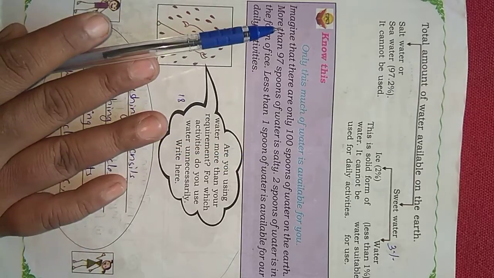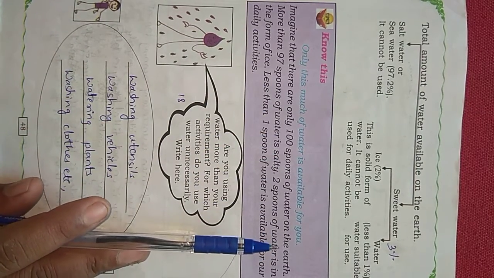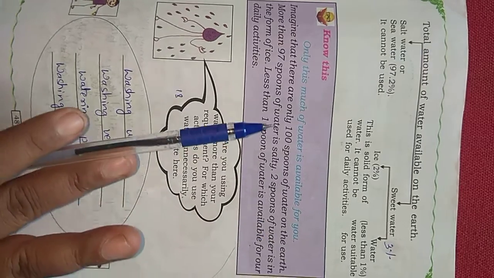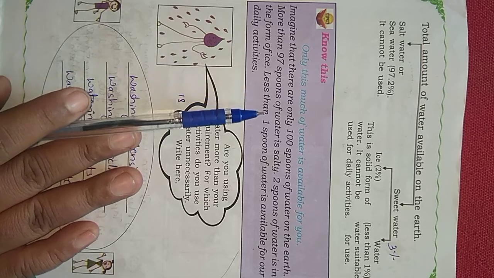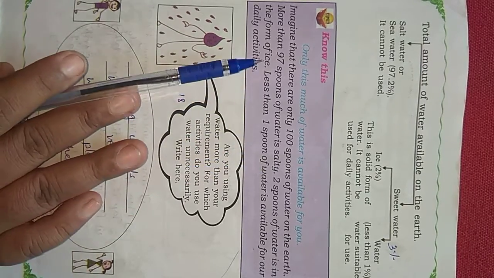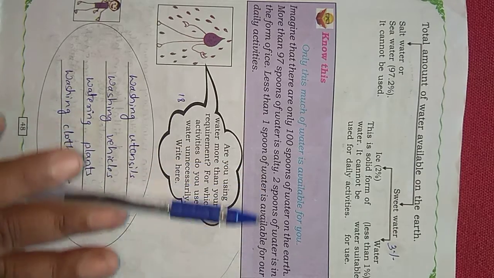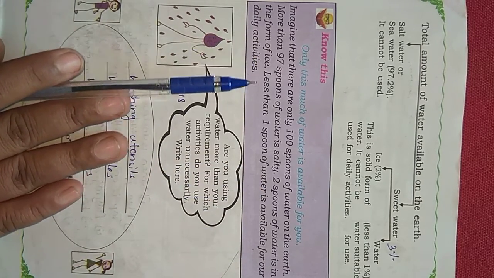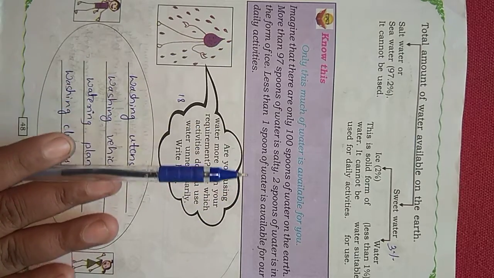Let us see. Imagine that there are 100 spoons of water on the earth. More than 97 spoons of water is salty. And 2 spoons of water is in the form of ice. Less than 1 spoon of water is available for your daily activities. Just see, children.